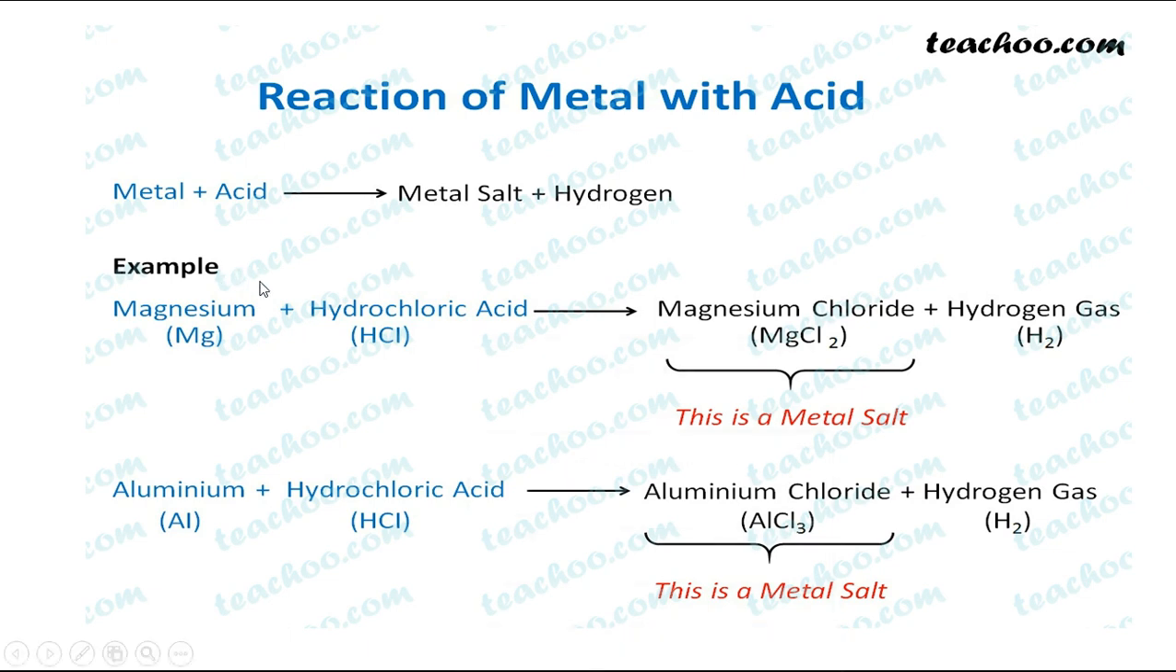So when metal reacts with the acid, which products do you get? Metal salt plus hydrogen gas. Remember this equation: metal plus acid gives metal salt plus hydrogen. And here you should remember all these chemical formulas. What is the chemical formula or symbol for magnesium? That is Mg. Hydrochloric acid is HCl. So after reaction of these two, you will get MgCl2 plus H2.